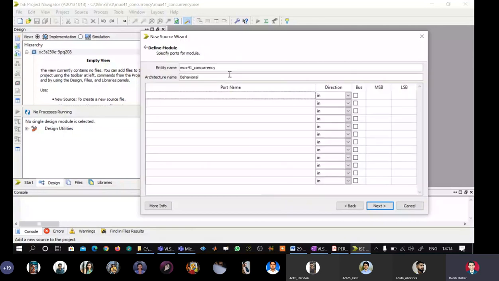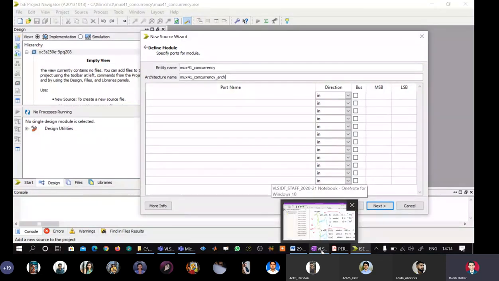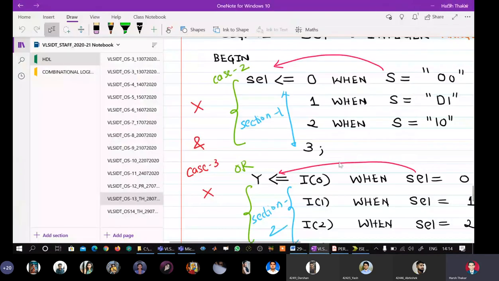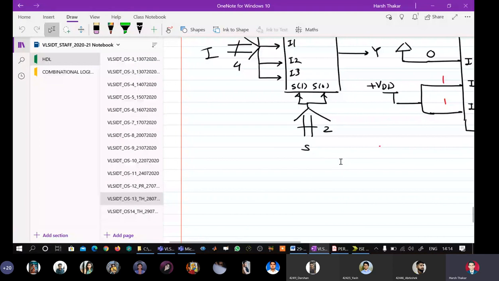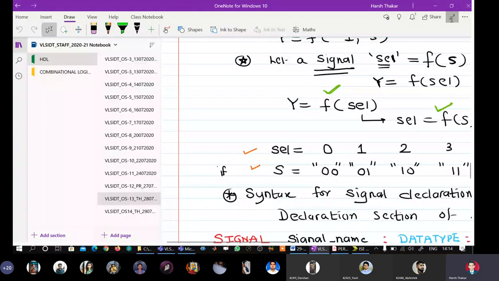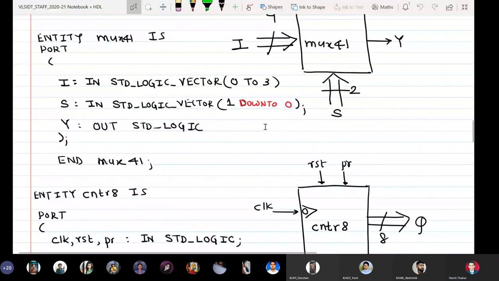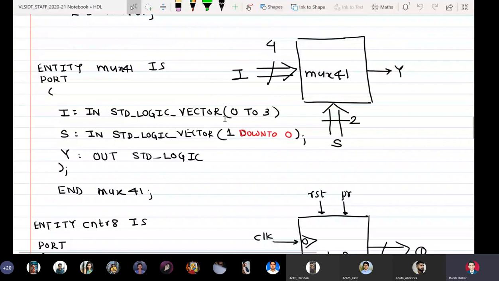Click next. Here we see the entity name has already come as we desired. Architecture name, I will say entity name _ARCH. Okay. Now I go back to my OneNote and see how we are going to define vectors here. So I has to be defined 0 to 3, S is 1 down to 0.